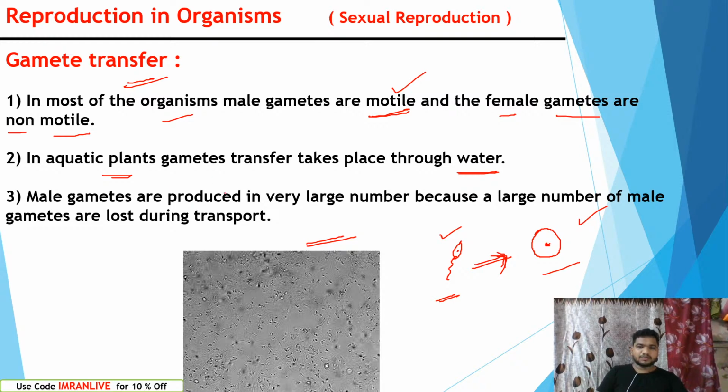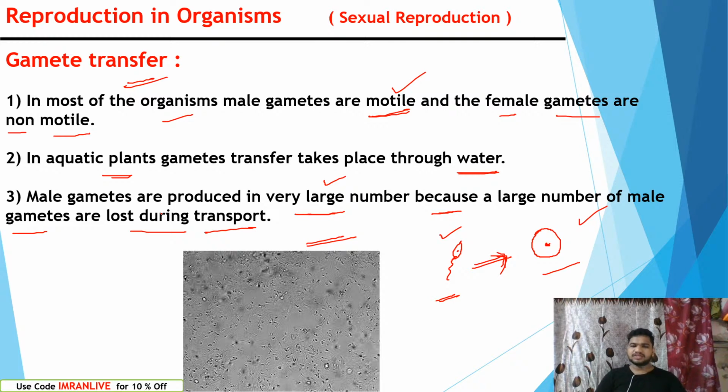Male gametes are produced in very large numbers. Compared with the ova, male reproductive gametes are very large in number because a large number of male gametes are lost during transport. Once so many male gametes are released into water, or released into the female reproductive tract, that is the vaginal tract, a large number of sperm lose the ability to survive.